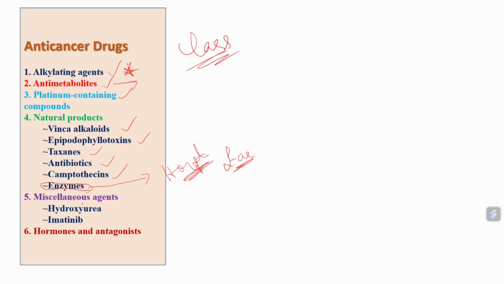Okay, and we have certain miscellaneous agents in antineoplastic agents. In that we have hydroxyurea and imatinib. Along with that, the last class of antineoplastic agents are hormones. We have certain hormones and hormone antagonists. We have estrogen, progesterone, and even male androgens and anti-androgens that have anti-neoplastic activity. About all these drugs we'll discuss in upcoming classes. So these are important anti-cancer agents.